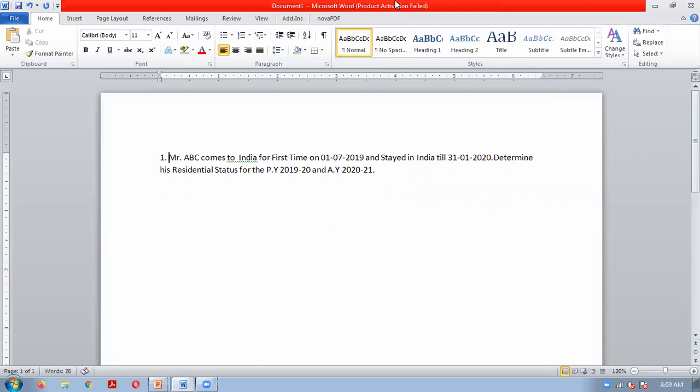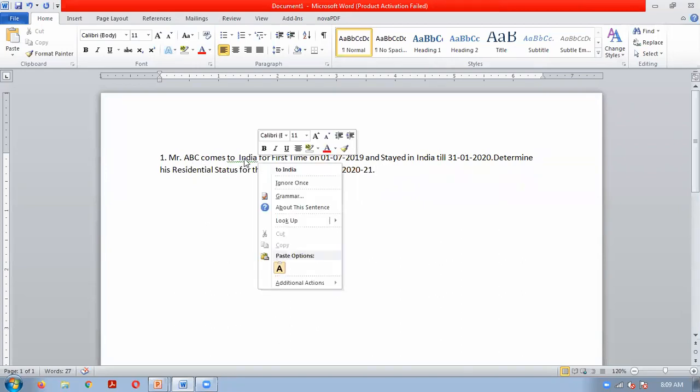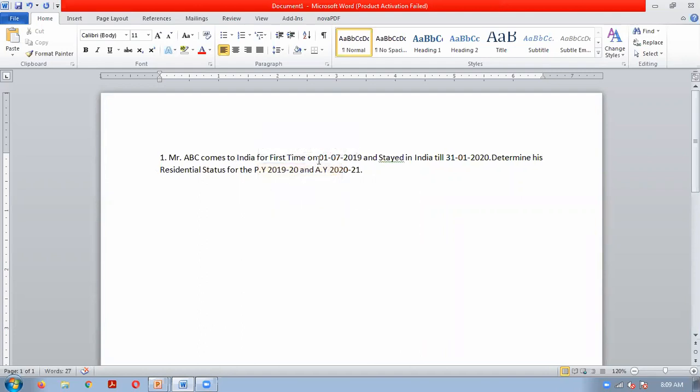So this is the simple question we have taken for the discussion. What is given in the question? Mr. ABC is coming to India for the first time on 1st July, and he is going back on 31st January 2020. What is required? We have to determine the residential status of Mr. ABC. How will we determine?